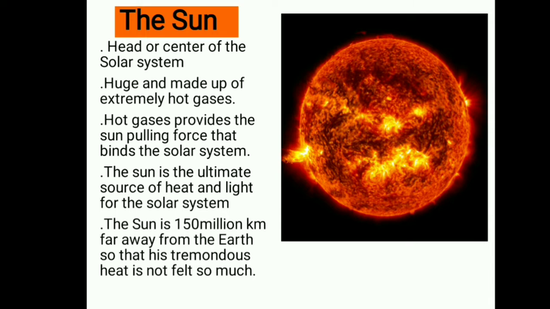But that tremendous heat is not felt so much by us because, despite being our nearest star, it is far away from us. The sun is about 150 million kilometers away from the earth. The distance between the earth and the sun is about 150 million kilometers.